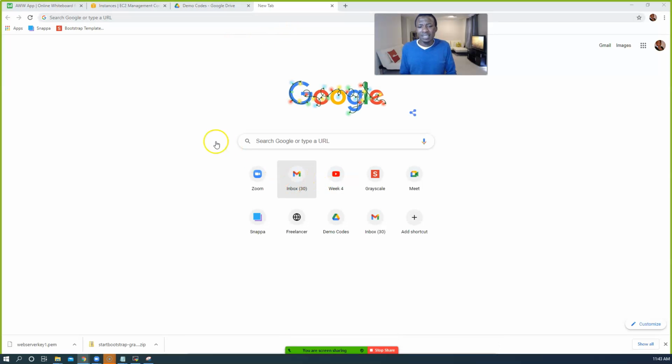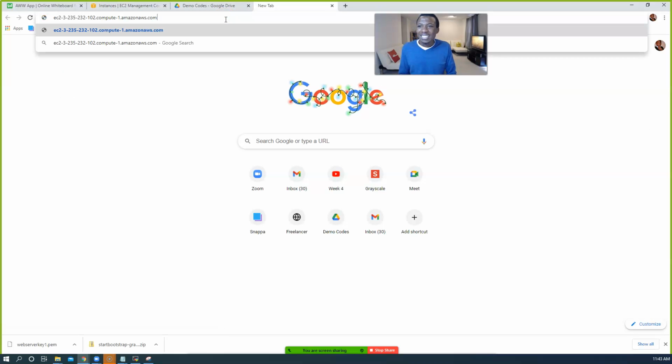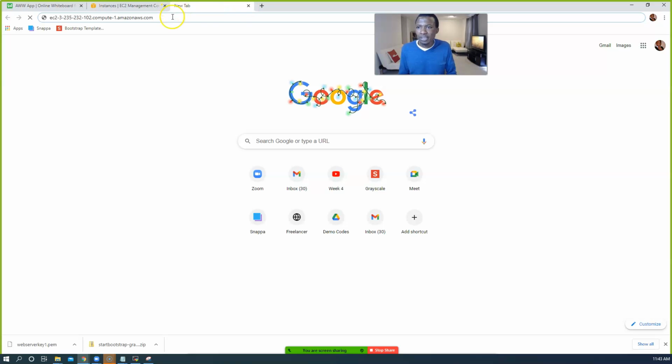Dock to bottom is better. All right, so let me paste it. I don't need my Google Drive, so I'm going to close my Google Drive tab. I think you guys got the link to the Google Drive already. Let me close that so it makes my computer run a little faster. All right, fingers crossed, guys. Let's see if mine will work. Enter.